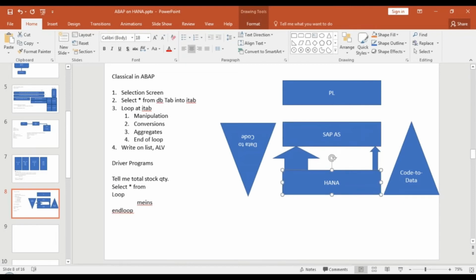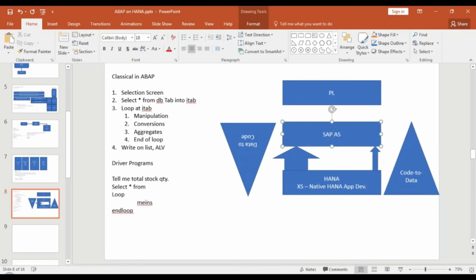You can build complete application logic on HANA. There is a concept called XS. Some people call it XS. It's called extended services. It's a lightweight application server which comes built in SAP HANA system. It's called extended services, XS. With this, you can push down all the calculation. It can do all what your application server can do. It's a lightweight application server which comes along with HANA DB, and that's what is called native HANA application development. So if you've heard about native HANA application development, that's what it is. You don't need any AS.